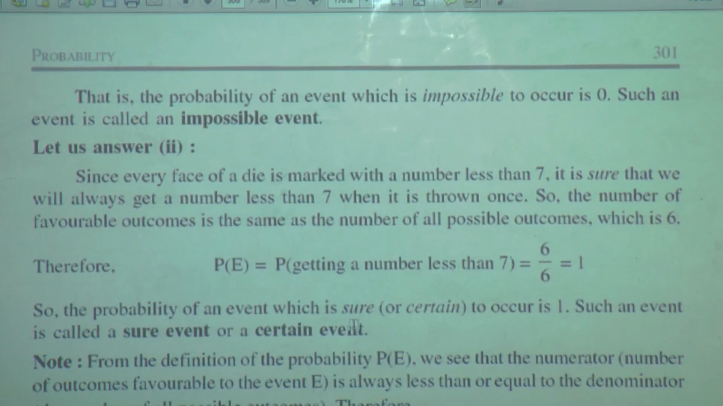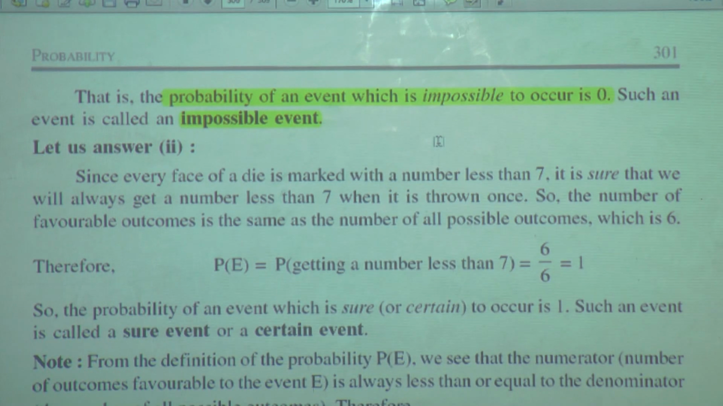Proceeding further, the probability of an event which is impossible to occur is 0. What is the probability? That is the probability of an event. The probability of an event which is impossible to occur is 0. Such an event is called an impossible event.